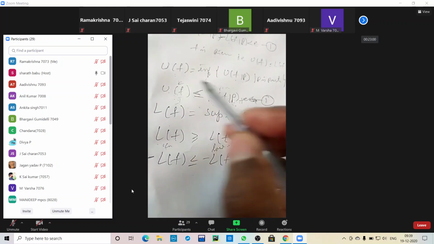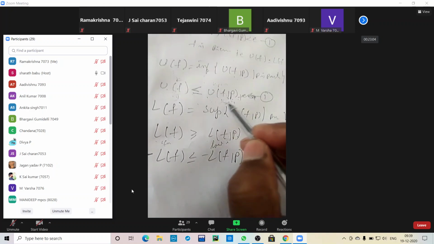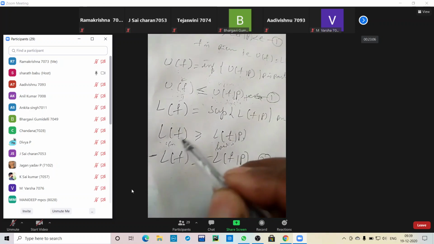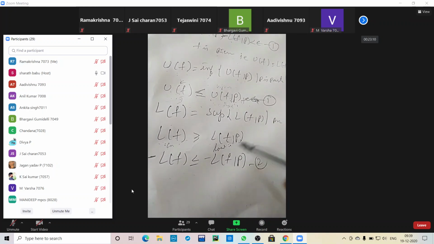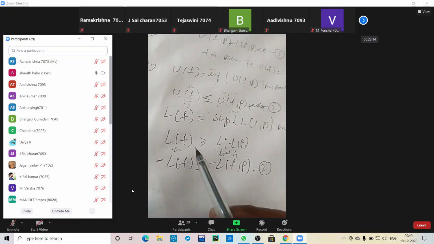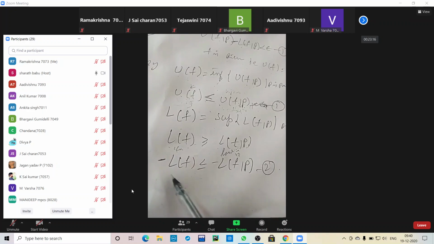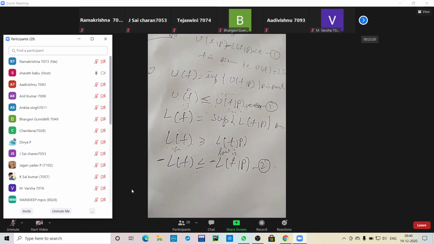U of f comma p is greater than U of f because it is upper bound values. Here L of f is the sum of the Riemann integral, but lower bound, lower values are existing. So by multiplying by minus, when greater than becomes less than or equal to, minus L of f is less than or equal to minus L of f comma p.